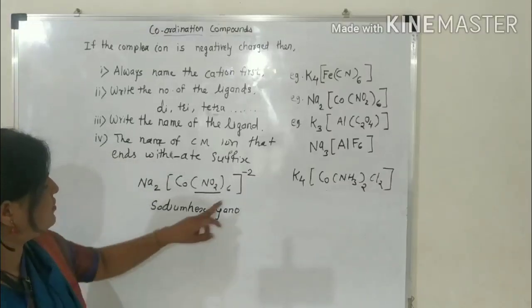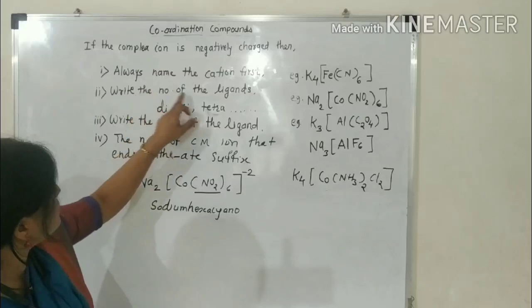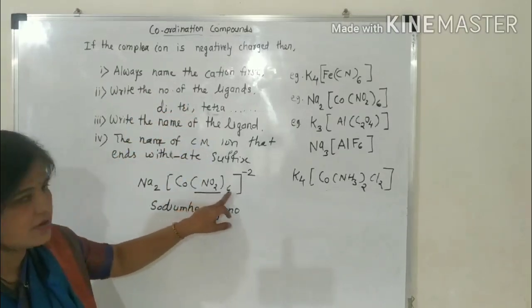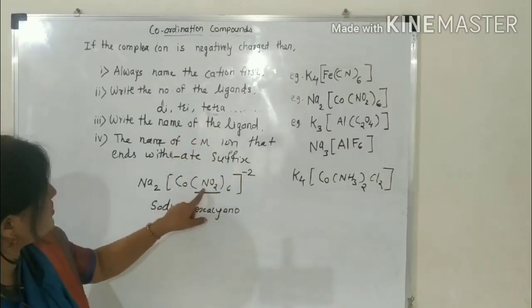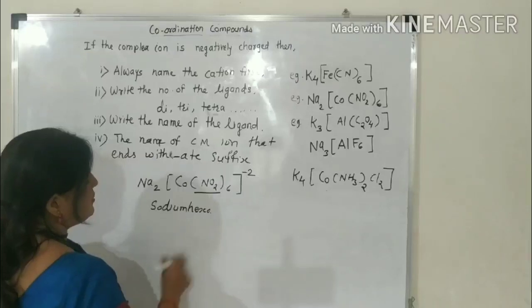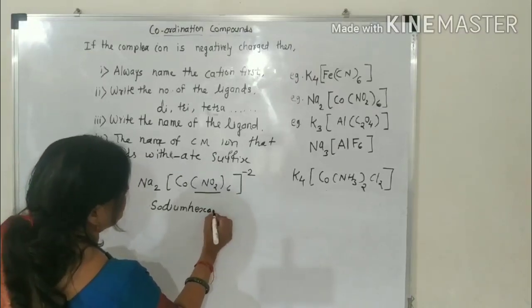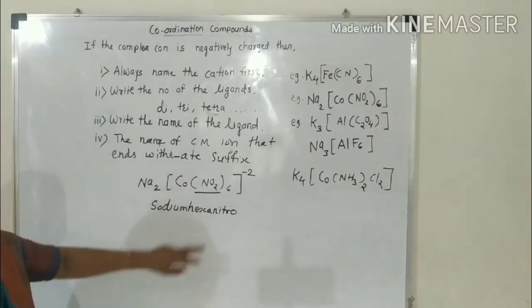Okay. Then write the number. Number is hexa. Ligand's number is hexa. Its name is nitro. Hexa, nitro.